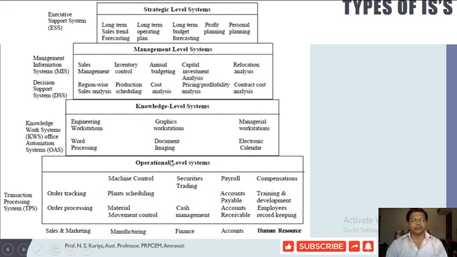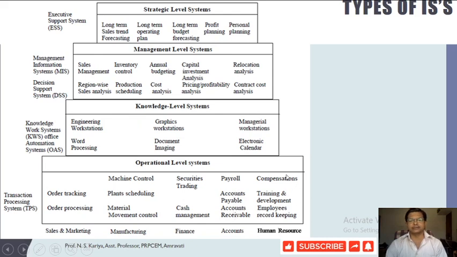At the shop floor level or operational level, we use a particular type of information system called the transaction processing system. What are the primary operations performed through TPS? Simple order tracking or order processing. In manufacturing, machine control, plant scheduling, material movement and control. In finance, securities trading and cash management. In accounting, payroll management, accounts payable and accounts receivable.